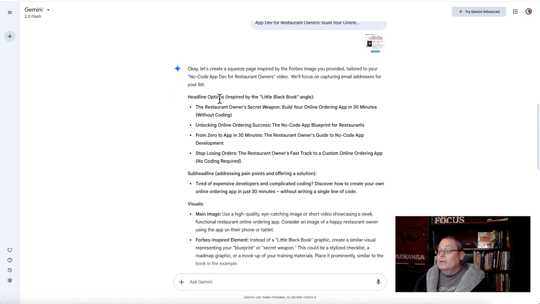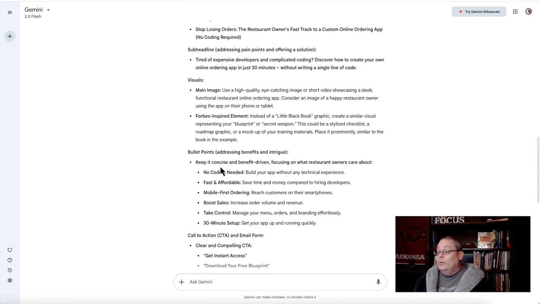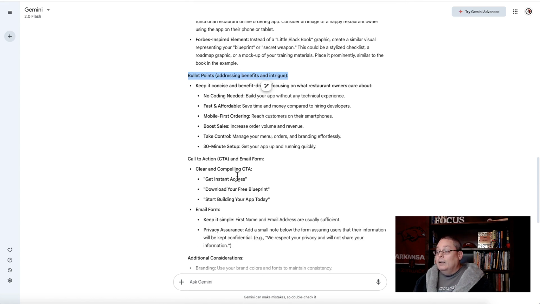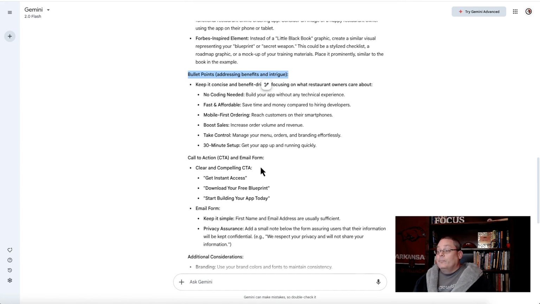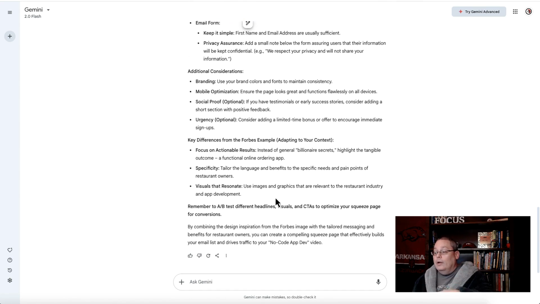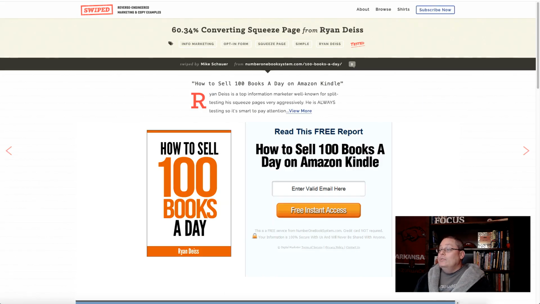And you can see here that it's created the headline, a subheadline, some ideas for the visuals, some bullet points addressing benefits and intrigue, and a call to action, a CTA. That is, get instant access, download your free blueprint, start building your app today, right? It's showing people how you're going to help them solve their problem using this concept of a bridge page or a squeeze page. And there are other examples.